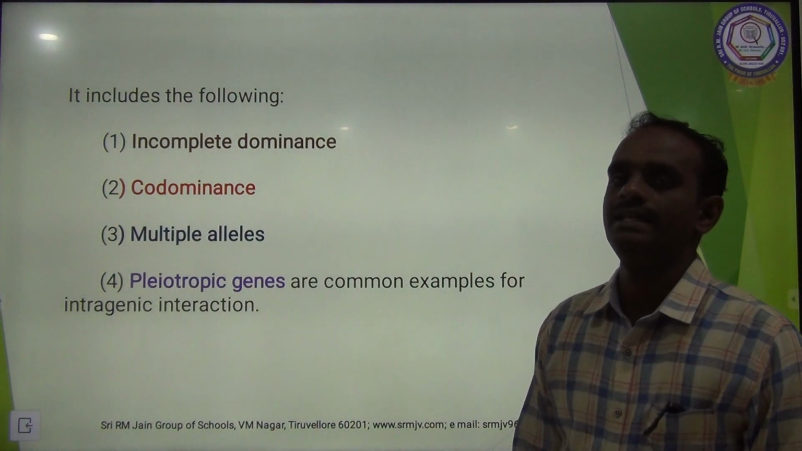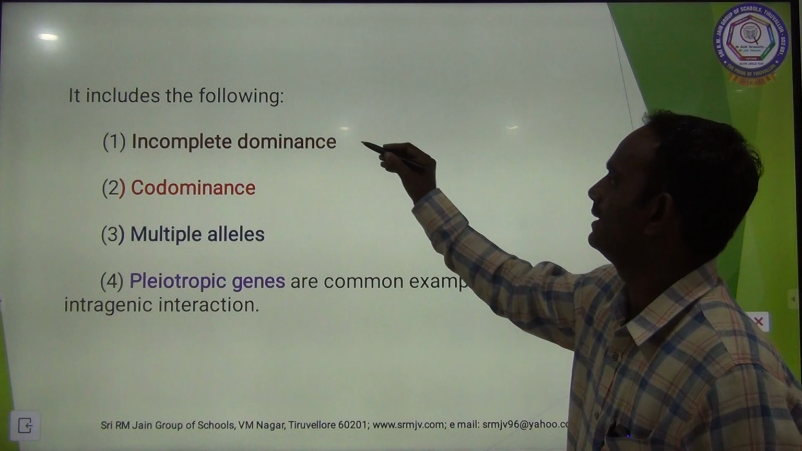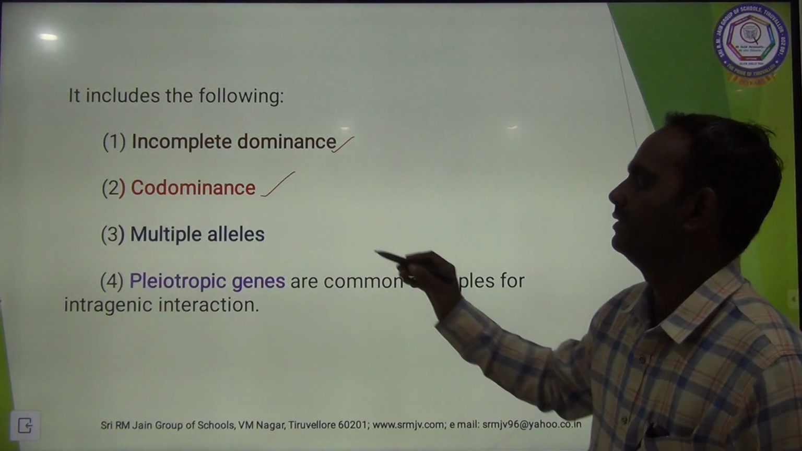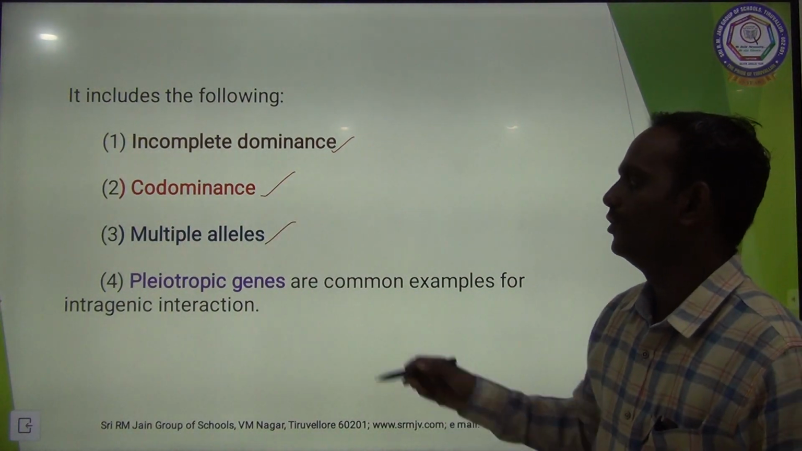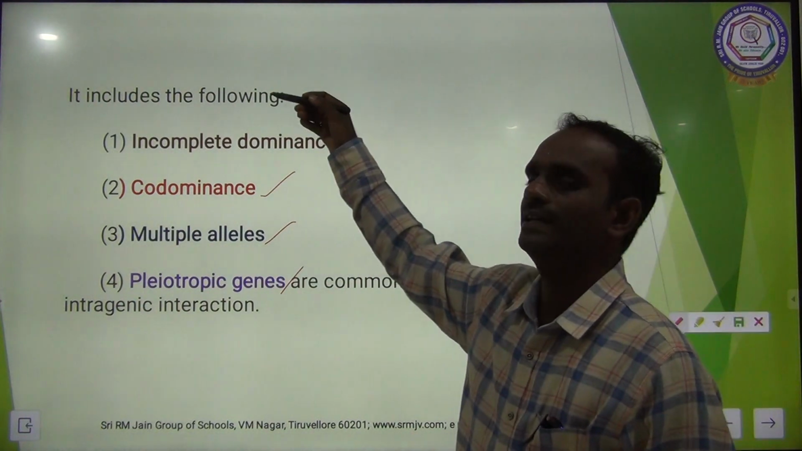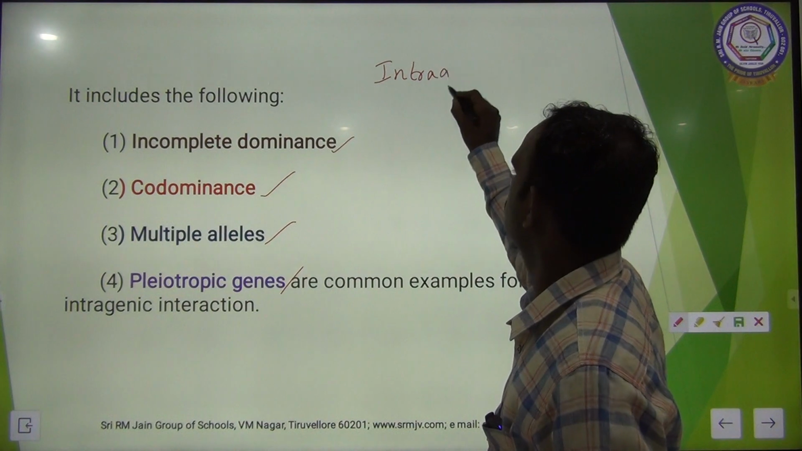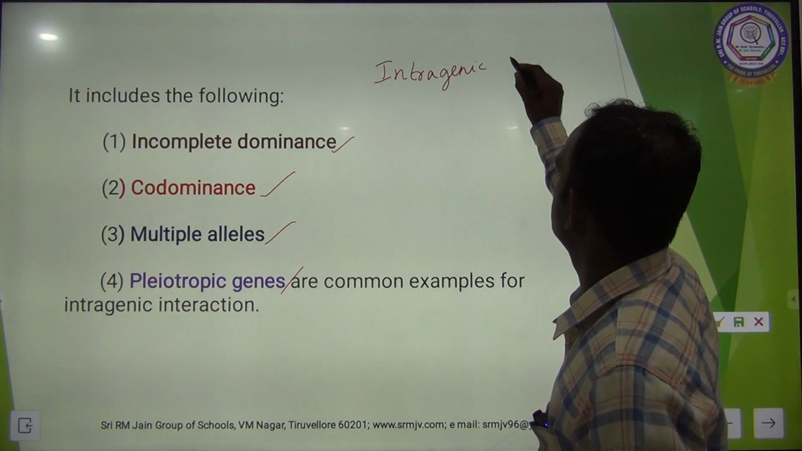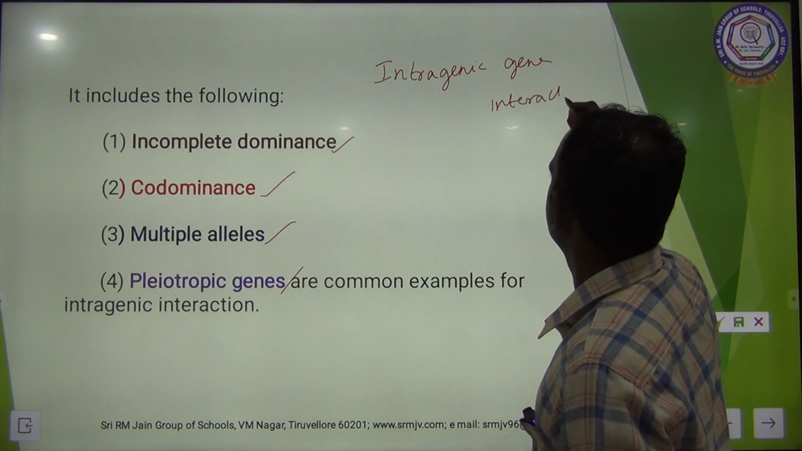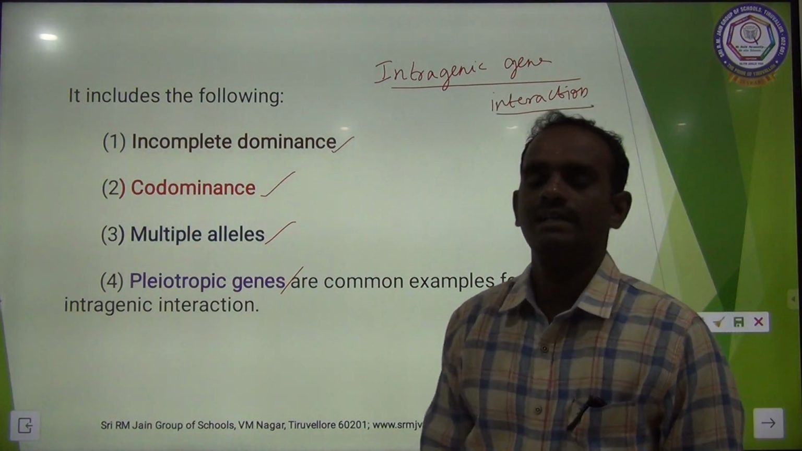The intragenic gene interaction includes the following. The first one is incomplete dominance, the second one is codominance, the third one is multiple alleles, and the fourth one is pleiotropic genes. These are all the topics that come under intragenic gene interaction. Clear, children?